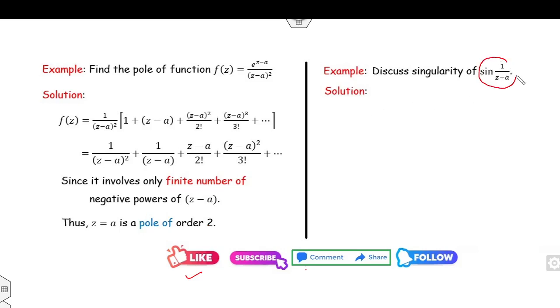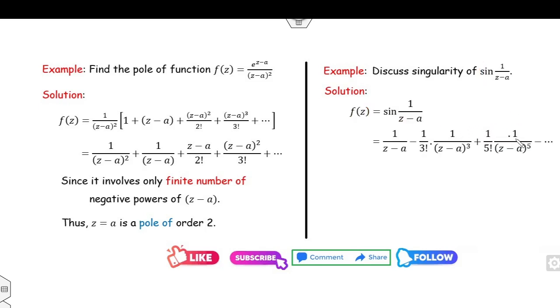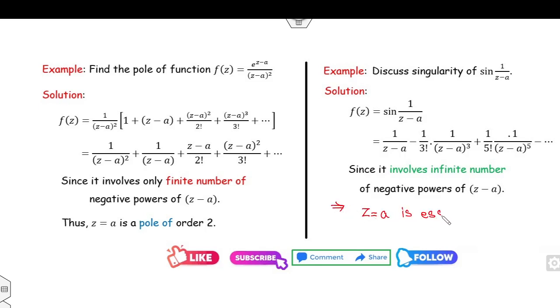Can you expand the series? Yes, you can easily expand the series. So I can write it as sine of 1 over z minus a, which is 1 over (z minus a) minus 1 over (z minus a) cube over 3 factorial plus 1 over (z minus a) raised to power 5 over 5 factorial, and so on. How many terms of 1 over z minus a? Clearly, it has infinitely many terms. Hence, z is equal to a, involvement is my infinite terms. This implies z is equal to a is my essential singularity. Moreover, you can also see the limit as z approaches a of sine 1 over z minus a.